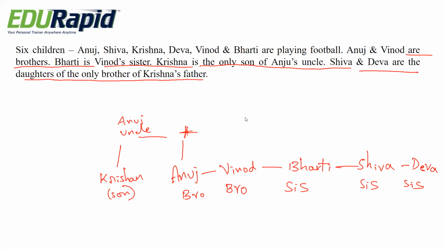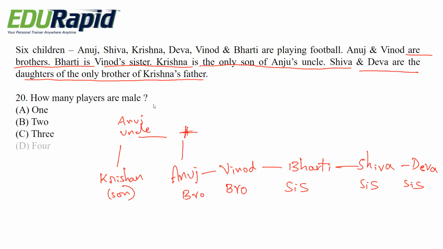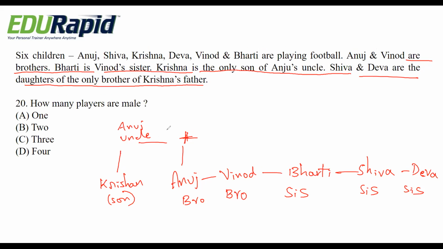Same condition. Next question. How many players are male? Options are 1, 2, 3, 4. So here the male players are Krishna, Anuj, Vinod. So these three are male members. So option C is the right answer. There are 3 male members and 3 female members.